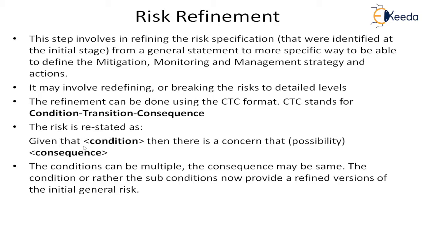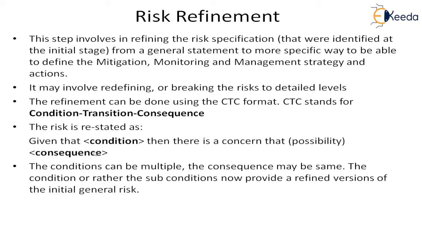So what we can say, we can restate the risk as: given that a condition will happen, then there is a concern that something will happen, or a possibility that something will happen. This is the actual impact, the risk impact. And if it happens, then this is the result or the consequence.